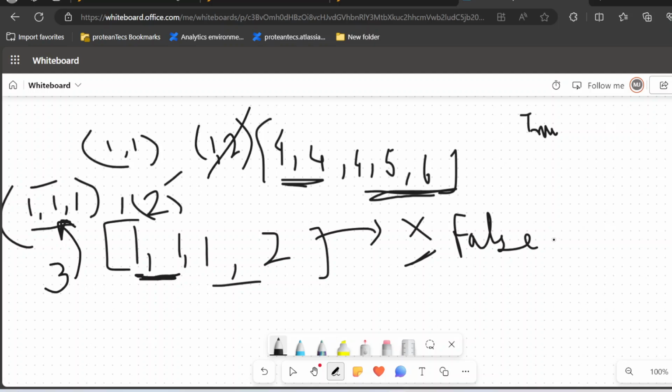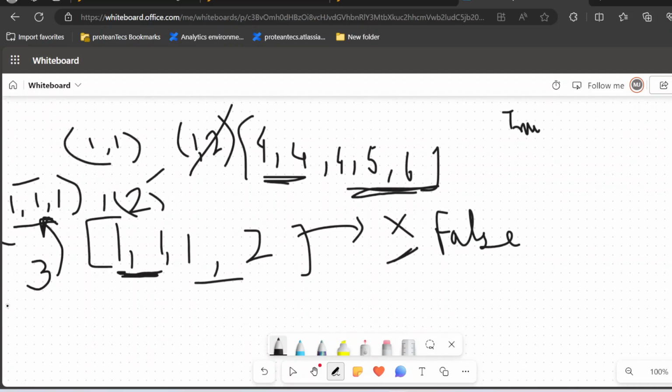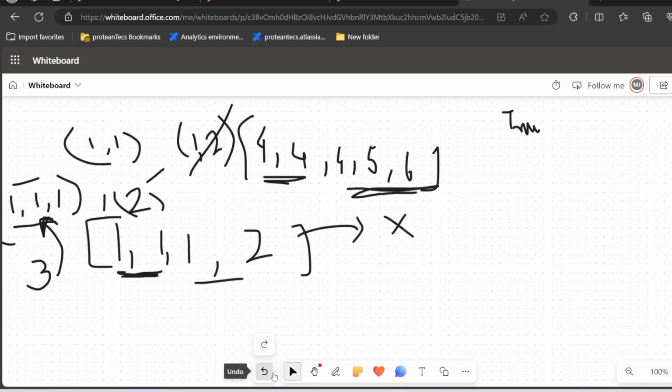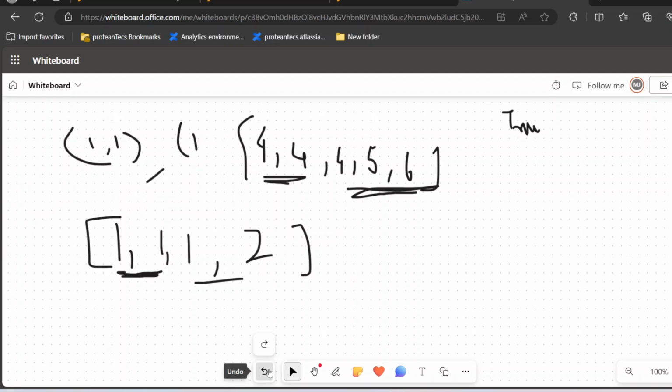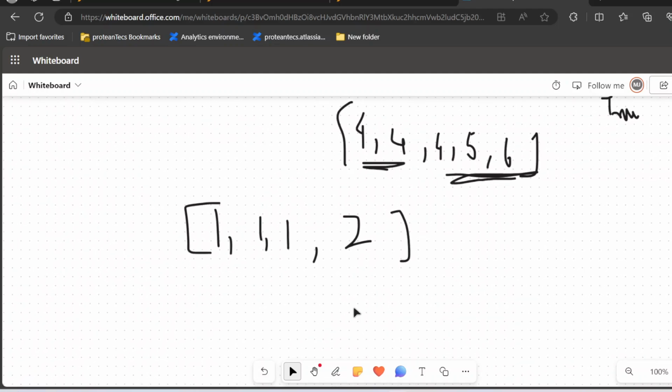So the idea that we are going to use to solve this problem is basically to take a look at the array. I'll undo some of the stuff so it becomes clear. Just a second, guys, sorry. Yeah. So we'll first think of doing this recursively.